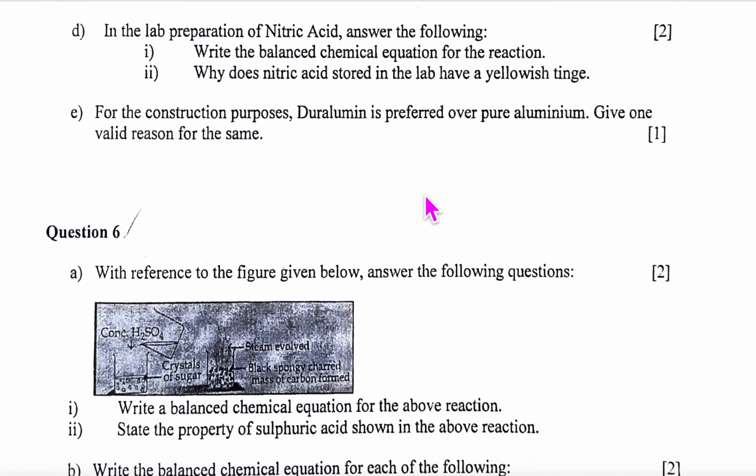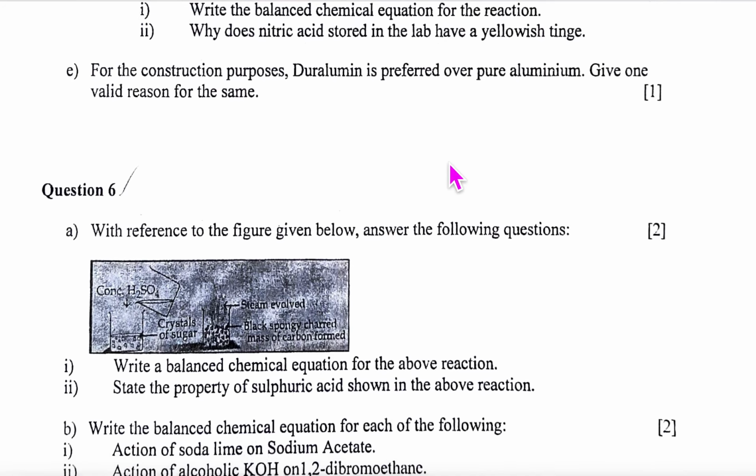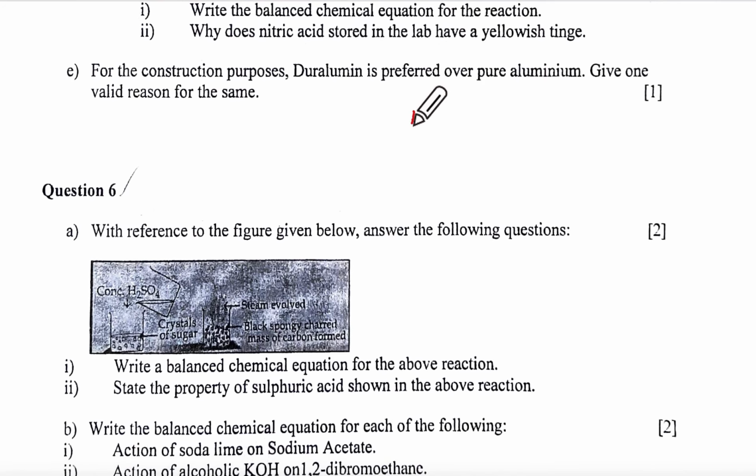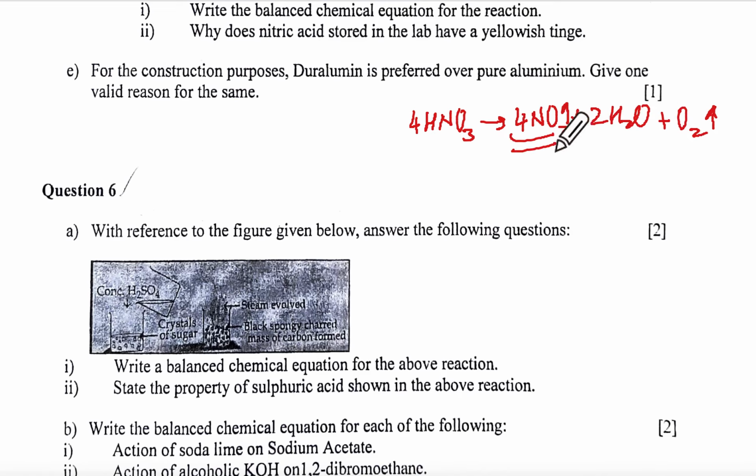Because it is photosensitive, it decomposes. Nitric acid. What is the decomposition reaction? 4HNO3 gives 4NO2, then half of this means 2H2O and half of this means O2. Correct or no? You remember this? And this reddish brown colored gas imparts what? Yellowish tinge. For construction purposes, duralumin is preferred over pure aluminium, as it gives more structural strength. Correct or no?